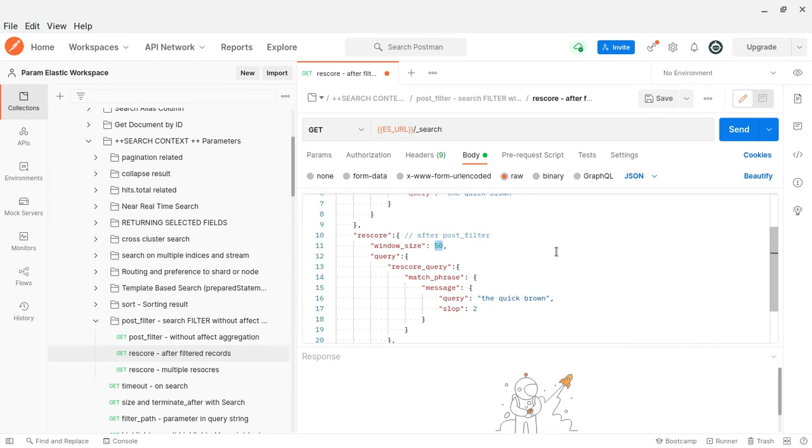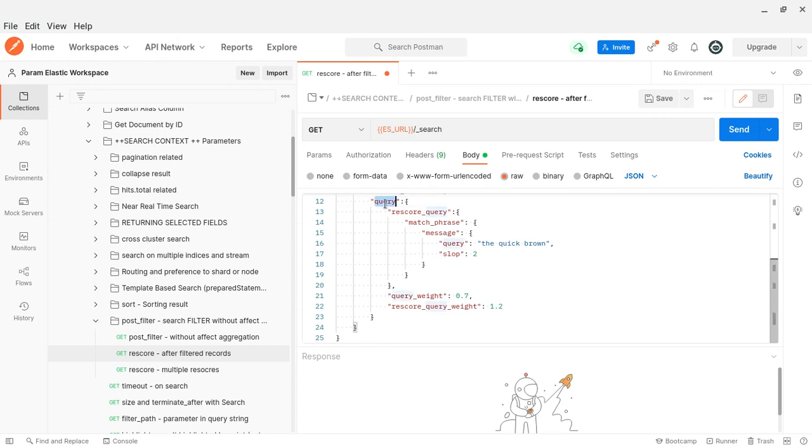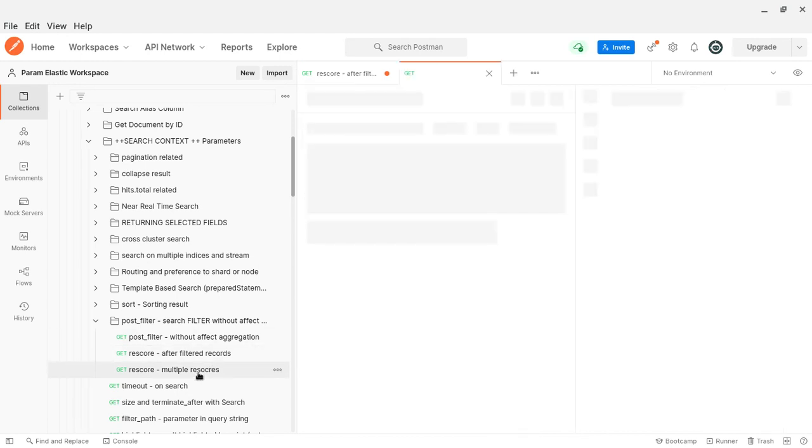For each shard you calculate the rescoring value for only 50 documents. You identify the rescoring value only for 50 documents in every shard. That is what the window size is. Then of course in the rescore they are writing the query. Some queries have filtering. Here we are specifying the query weight and the rescore query weight, so these two values have to be applied. That is what the score mode is for.